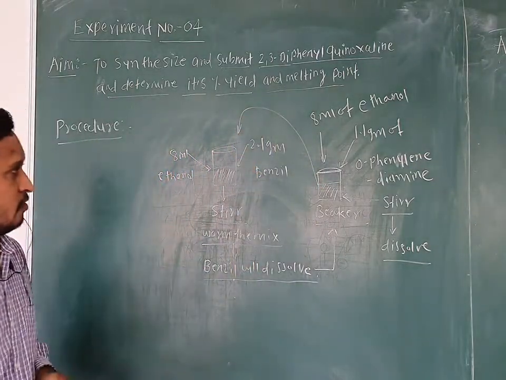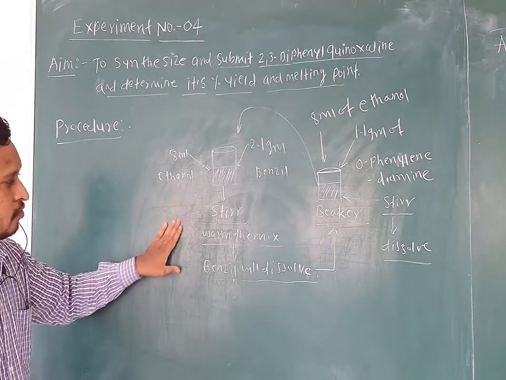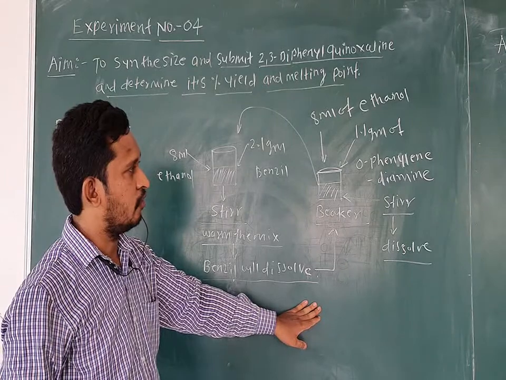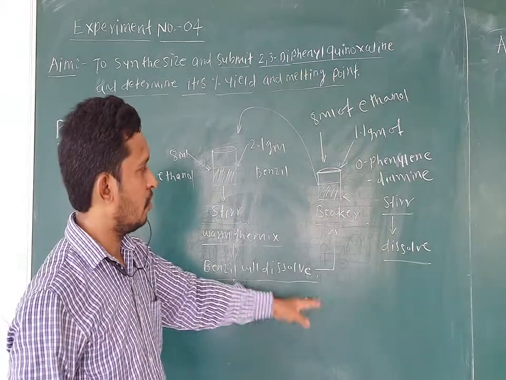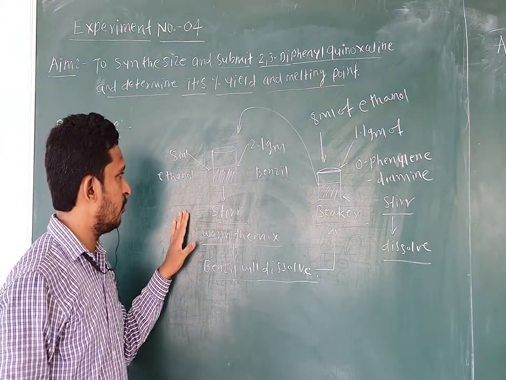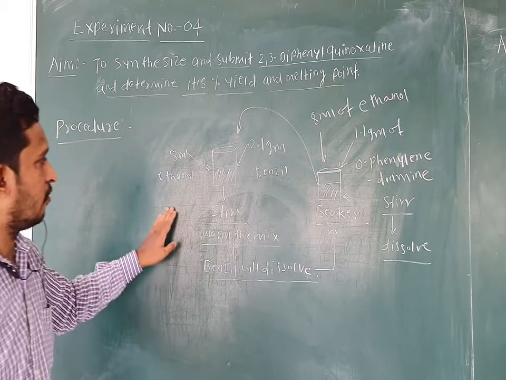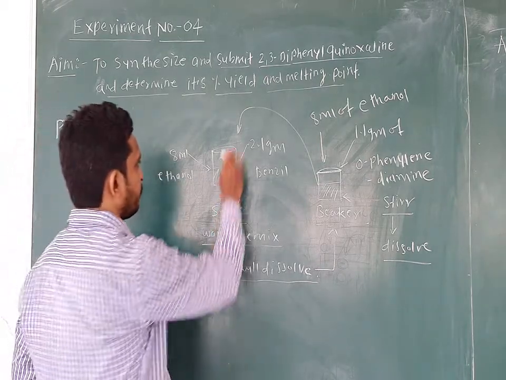This mixture, after dissolution, you add into the previous beaker, that is the warm solution of 8 ml of ethanol and 2.1 gram of benzil.